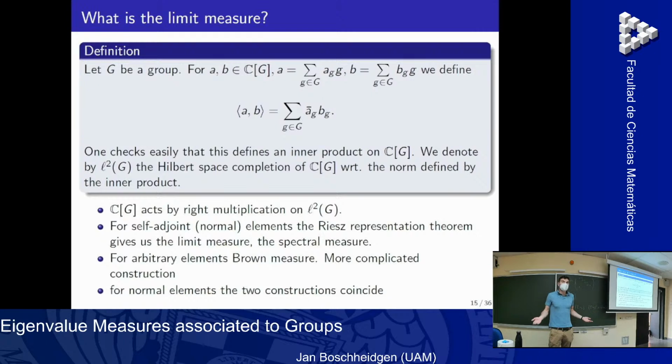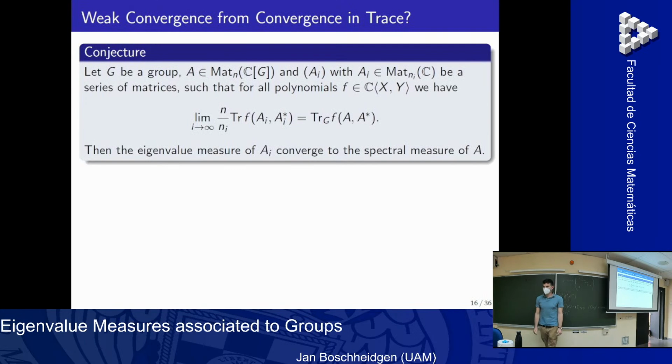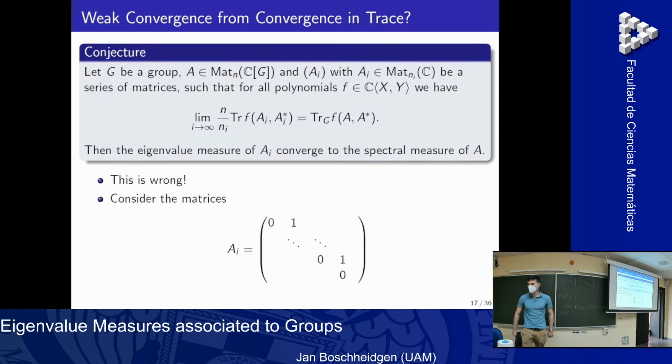And you could ask now, okay, maybe if I look at any matrix that is not necessarily normal or self-adjoint, and I get this series and I have convergence in trace, then I also get convergence in measures. This conjecture is actually wrong. So in the normal case, everything is fine. In the non-normal case, we have a problem.